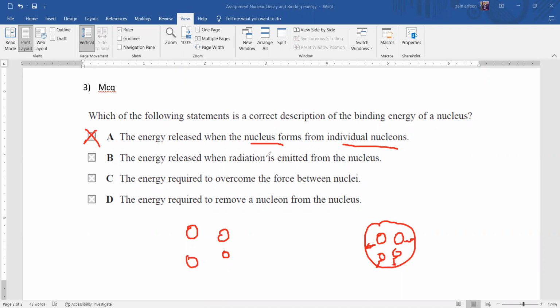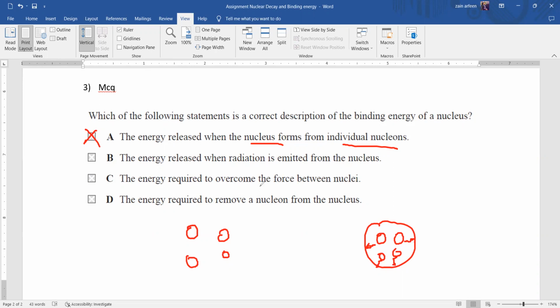Why not B? The energy released when radiation is emitted from the nucleus. Why is B not correct? Because the energy radiated equals the increase in binding energy. If the question were asking what the increase in binding energy is, then statement 2 would be right, as the energy is released when radiation is emitted from the nucleus. In that case, the binding energy will increase as well.